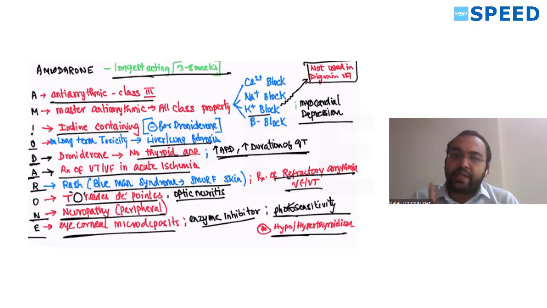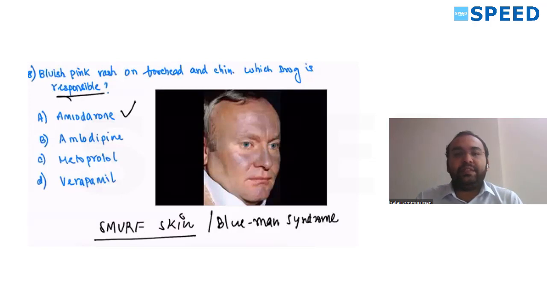A, it is used in acute ischemia, ventricular fibrillation. O, for refractory arrhythmias, VF and VT. R, rash, blue man syndrome, Smurf skin. O, optic neuritis. N, neuropathy, which is peripheral neuropathy. E, eye, corneal deposits, enzyme inhibitor and photosensitivity. So the answer to this is Smurf skin, blue man syndrome, amiodarone.